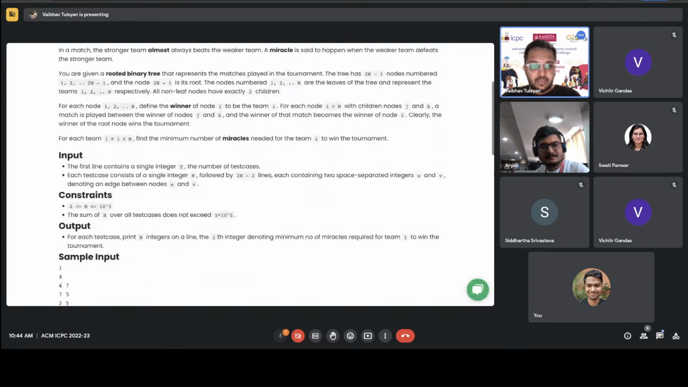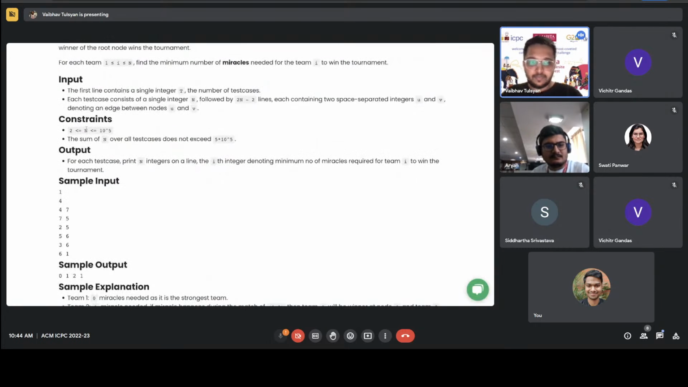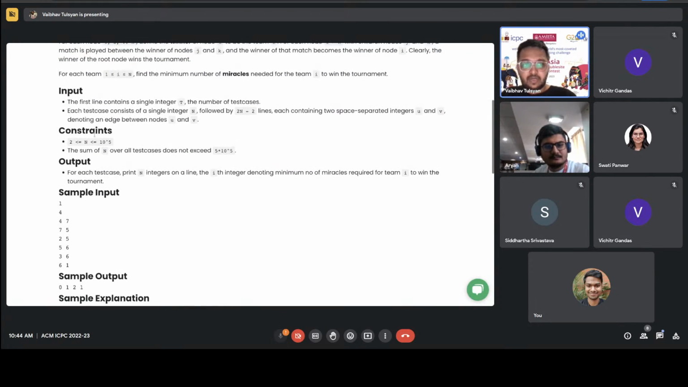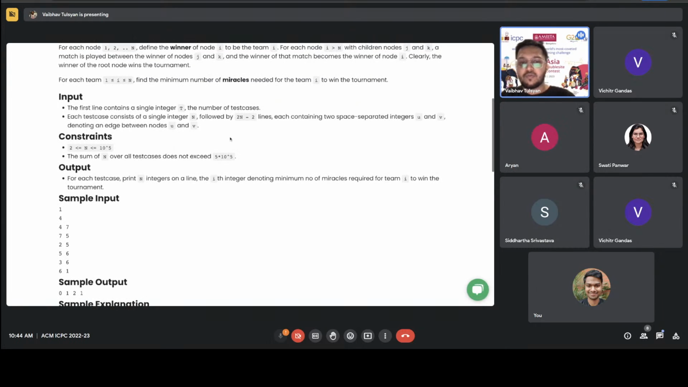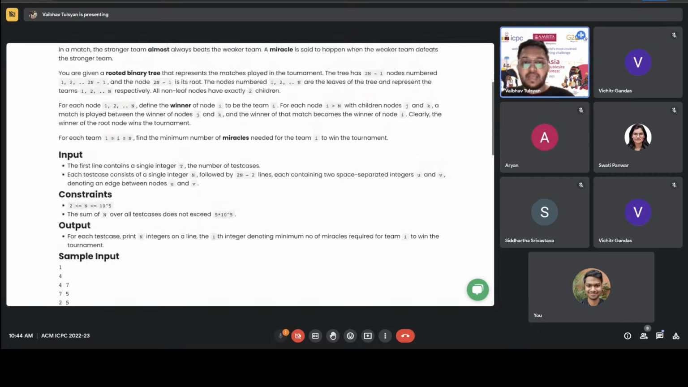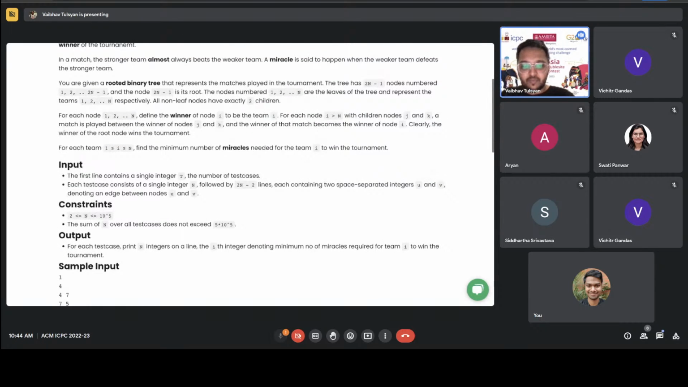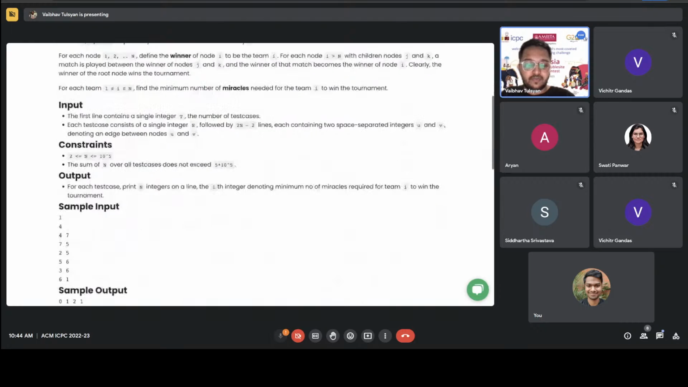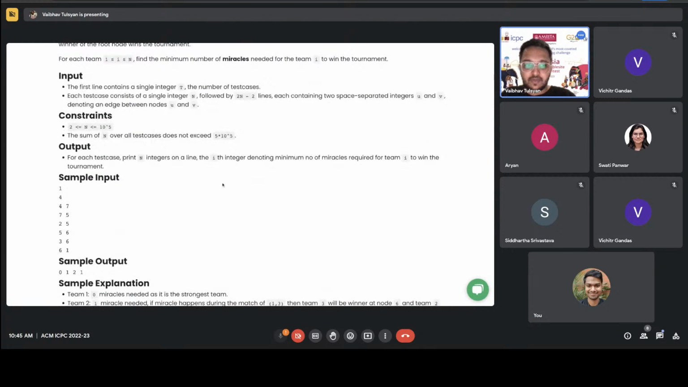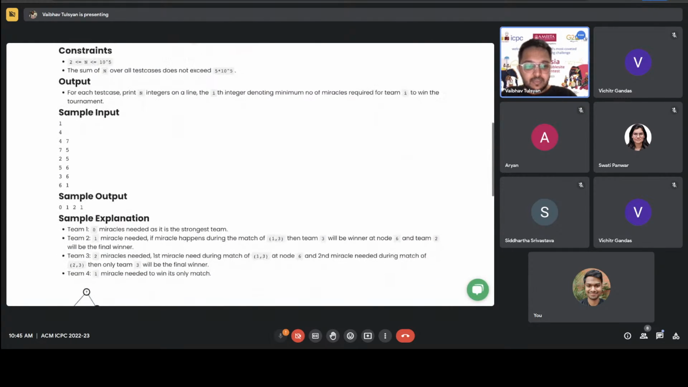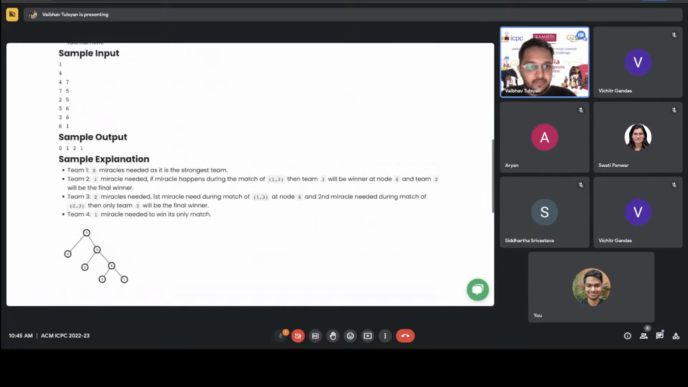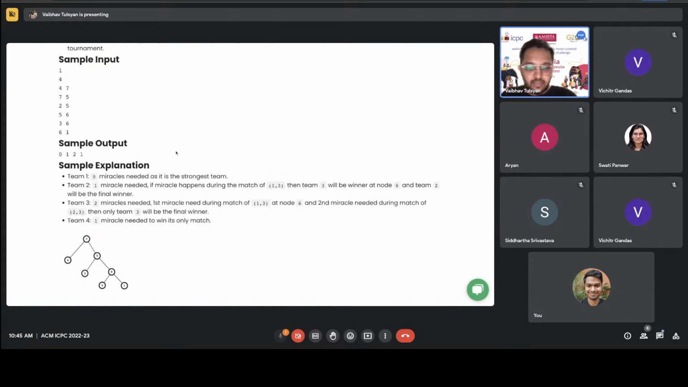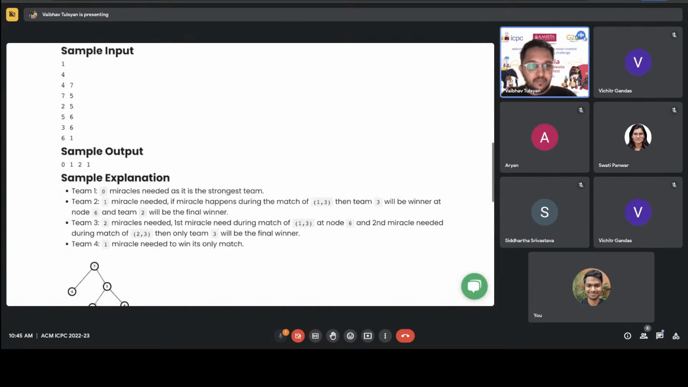The limit is 10^5 for n, and the sum of n over all test cases is 5·10^5. So you need to solve this in n log n, or n log^2 n would possibly also pass. I think Aryan would reveal later whether n log^2 n would pass or not. So let's see. Aryan, would you like to go over the sample, if that helps explain the problem better?